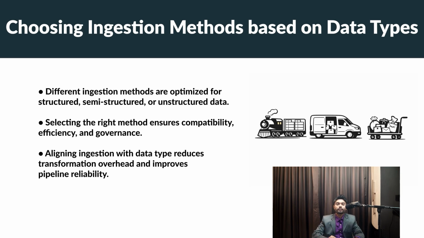In Databricks, JDBC or ODBC ingestion suits structured relational data. Autoloader or REST ingestion works well for semi-structured formats like JSON or XML. And streaming ingestion handles unstructured or continuous event data.